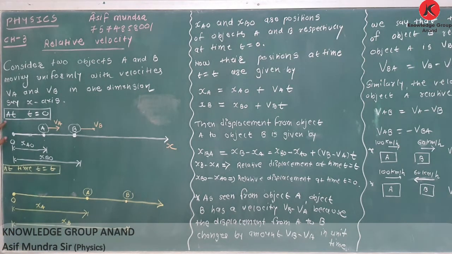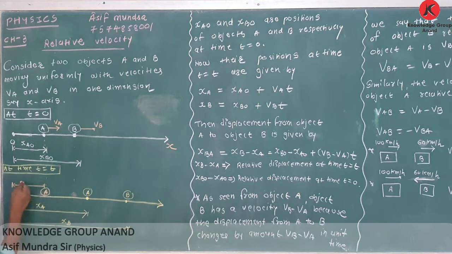So here we have two situations. First, at time t equal to 0, the positions of A and B are XAO and XBO. At time t equal to t, the positions of A and B are XA and XB. Clear? Now we have to write the equation of XA and XB. What is the position at time t equal to t? See how to write. Here it is very easy. Initially, object A was here.